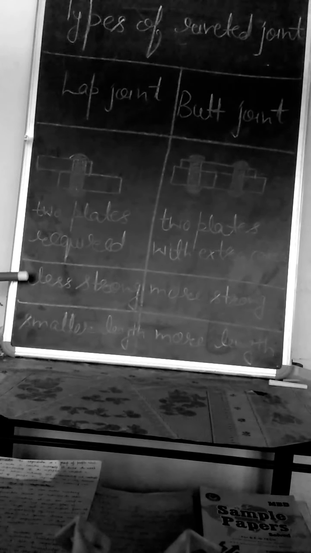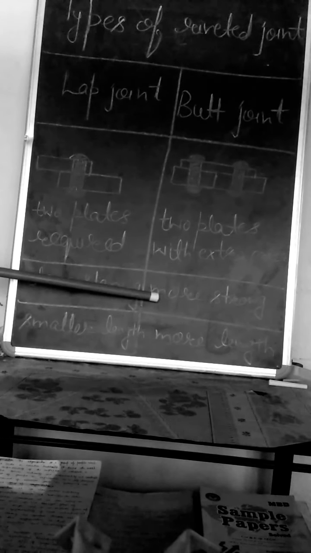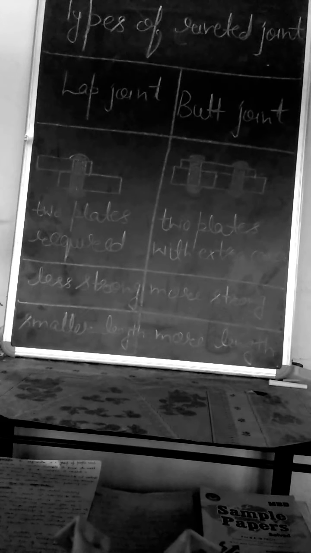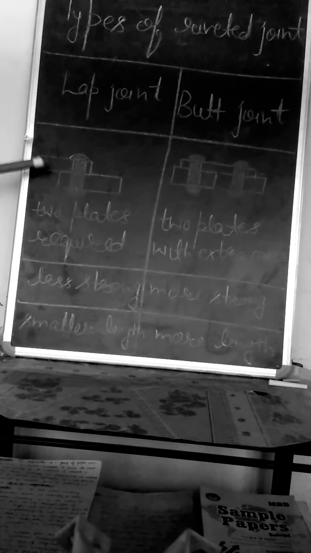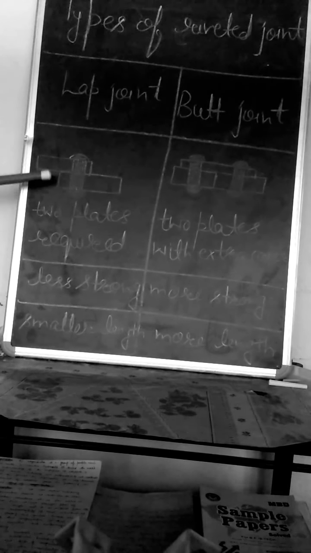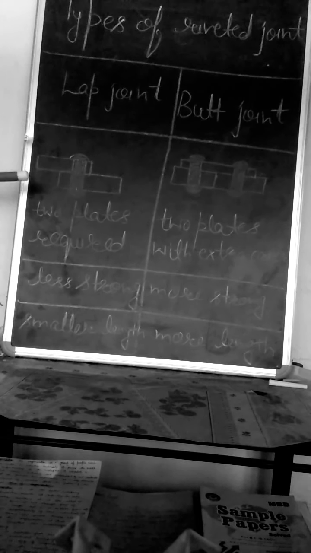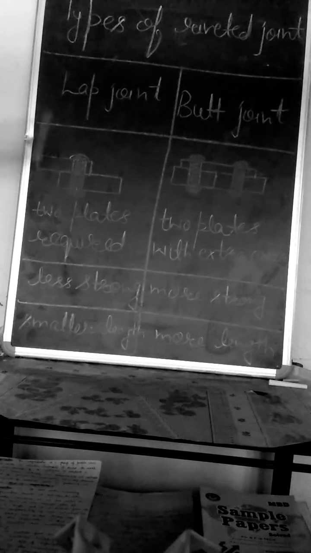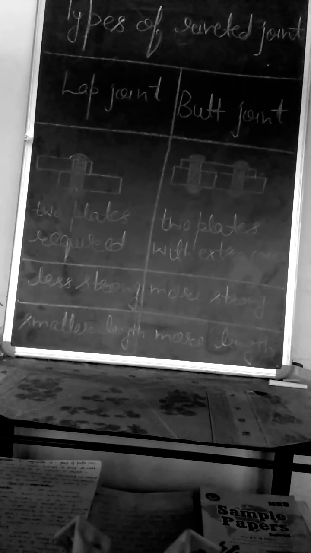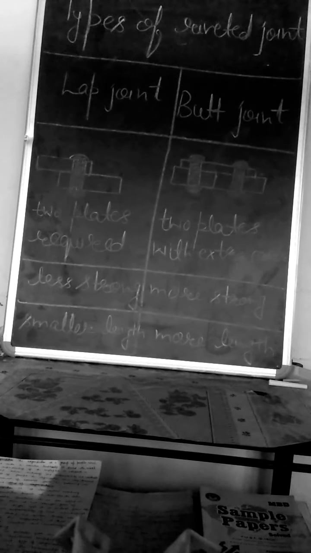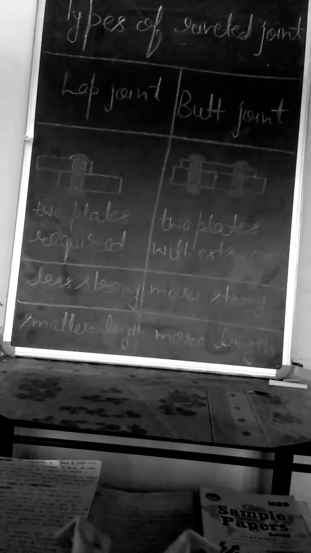But in butt joint, the length of the rivets used will be more than in lap joint. The number of rivets required to form lap joints is less. But in butt joint, the number of rivets required to form these joints is more. So this is the difference between lap joint and butt joint.